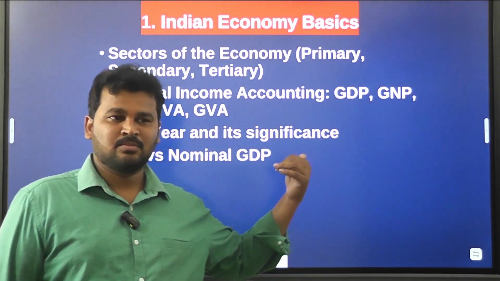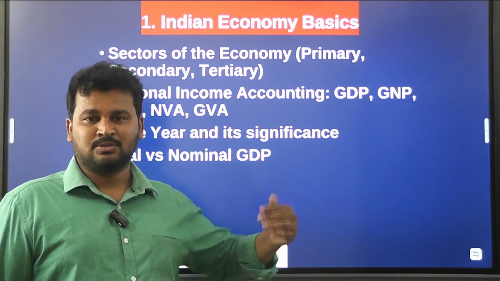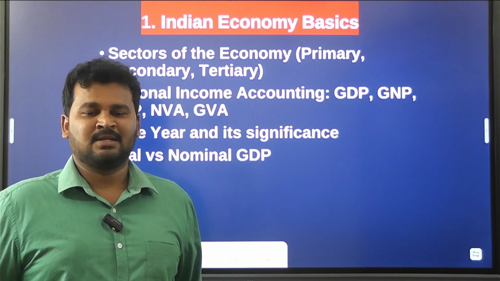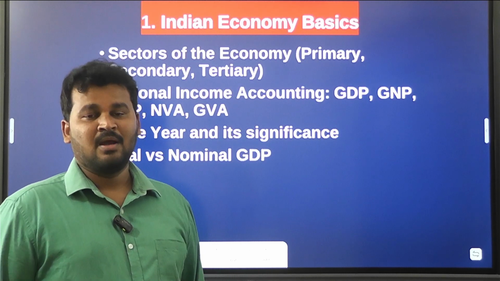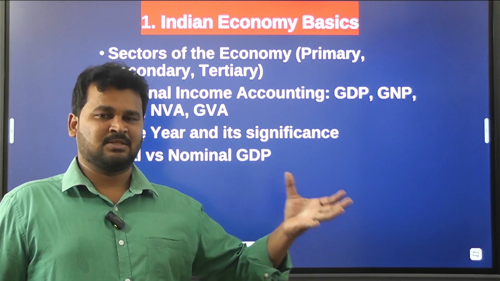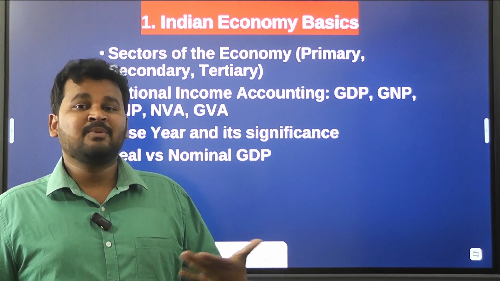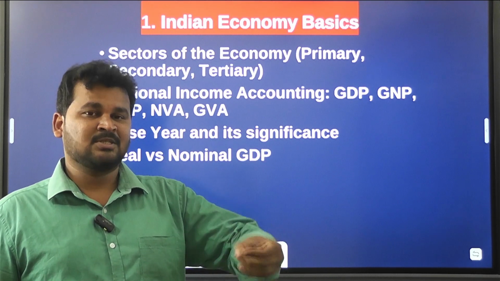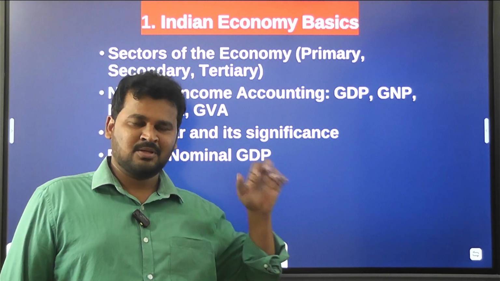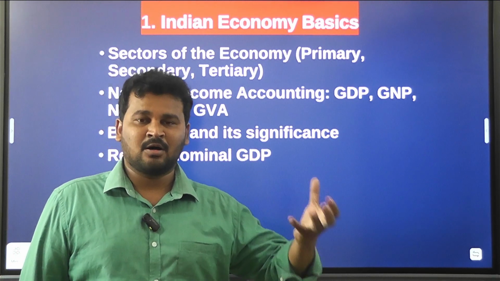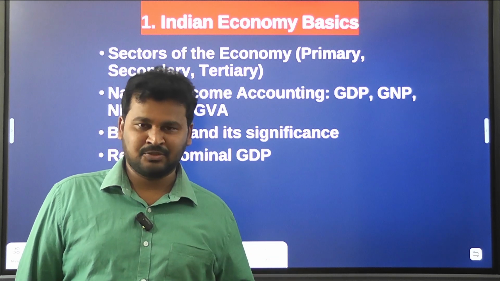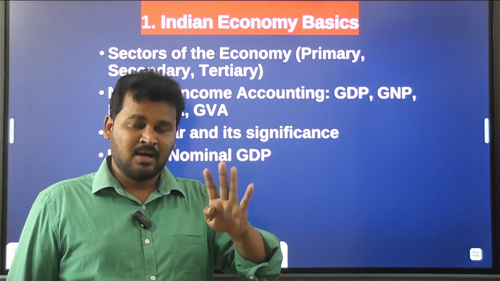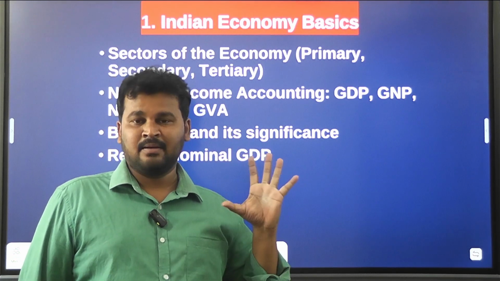And coming to the quaternary sector, it is related to research and development. The fourth sector is related to research and development. And the fifth sector, that is the quinary sector, is related to the topmost administration in the business units, or in the organizations, or in the institutions. Right. So these are the five sectors that exist in the economy.